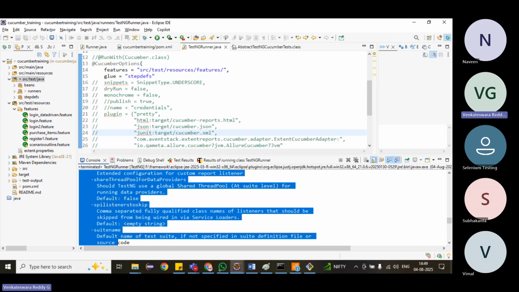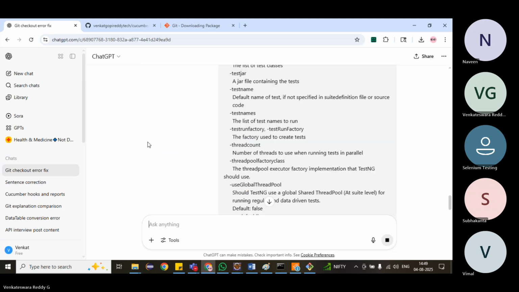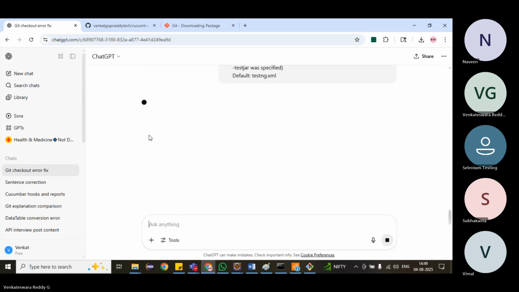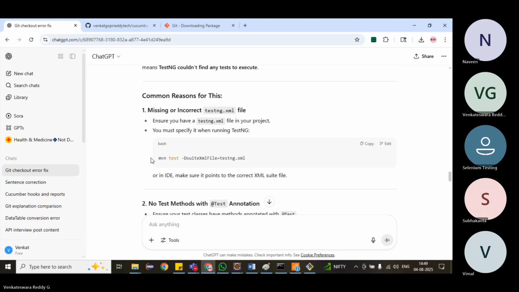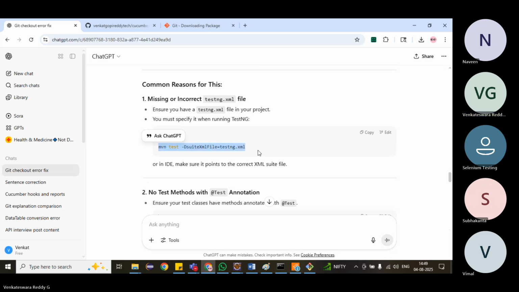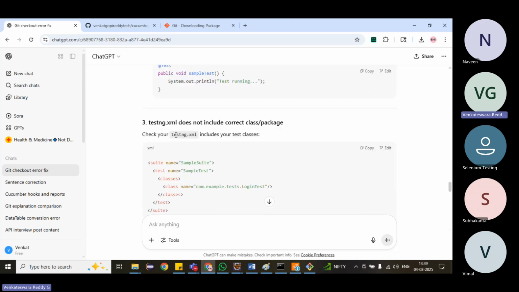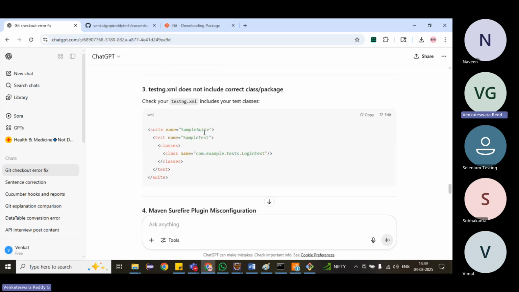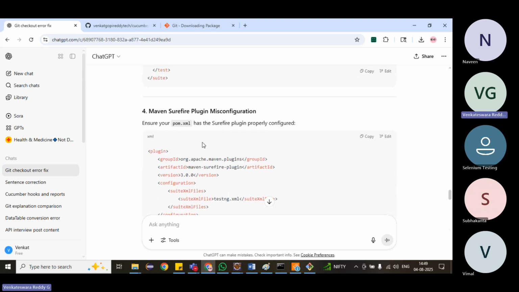Okay, let me just take this. We will take the help of ChatGPT again. Small issue, maybe we are unable to identify it. Okay, missing or incorrect TestNG XML. It is asking for the TestNG XML file. Ensure you have a TestNG XML file in your project, but we are not running from Maven. If you want to run from Maven, we require that. TestNG XML does not include correct class or path. Okay, Maven Surefire plugin misconfiguration.